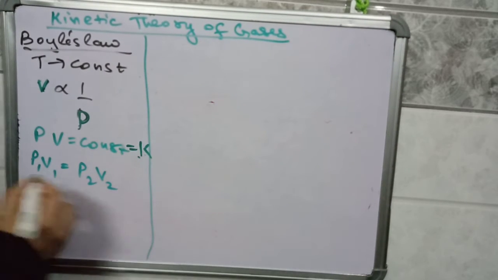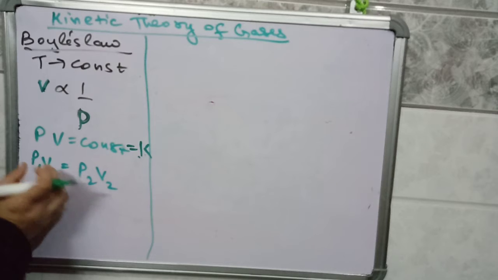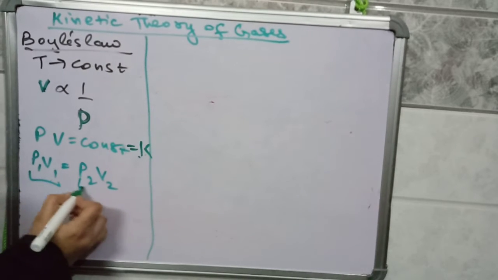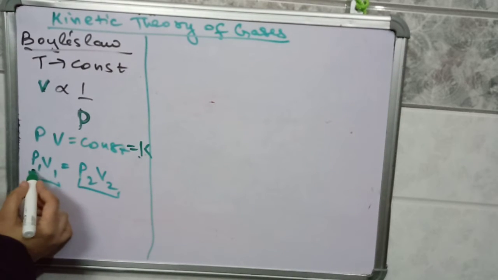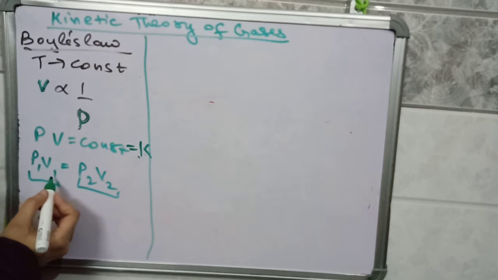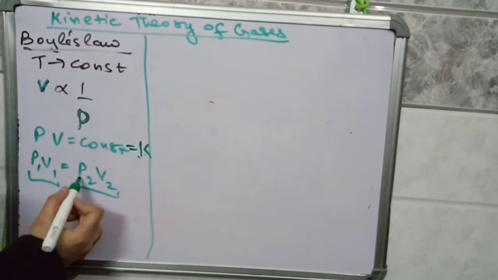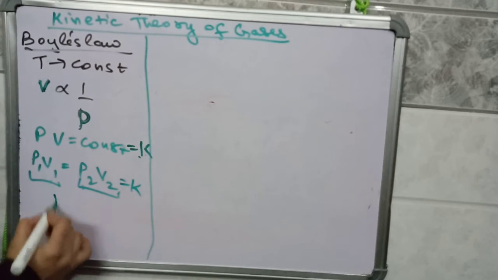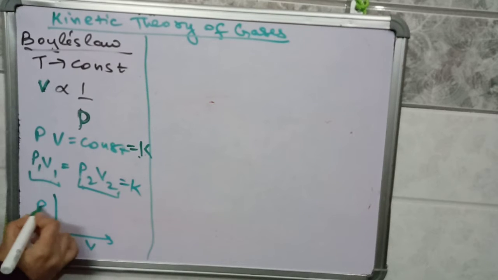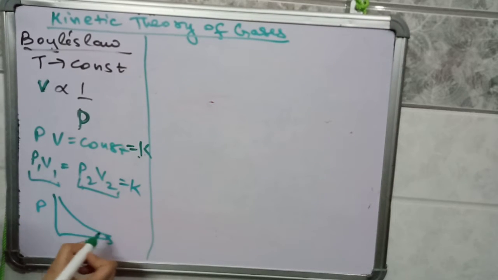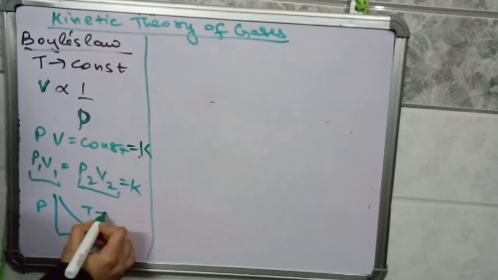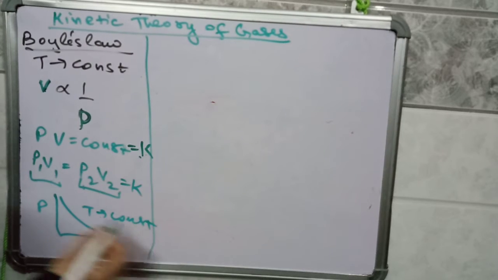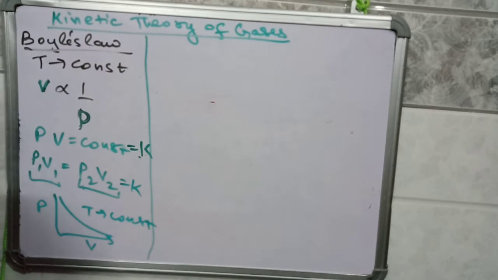This product is always constant: P1 V1 equals P2 V2 equals a constant. If we plot the graph between P and V, with temperature constant, the graph will be like this. T is constant here and P is inversely proportional to the volume.